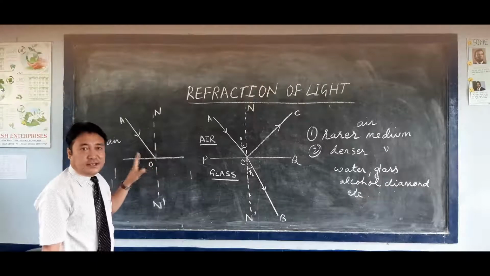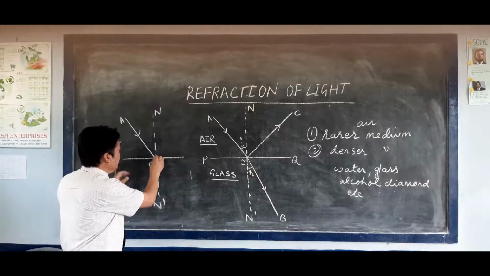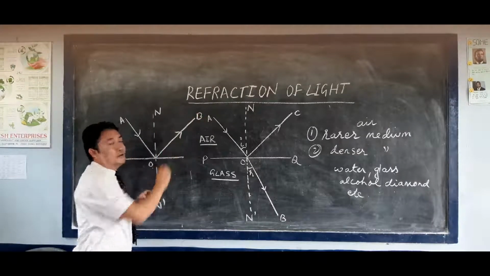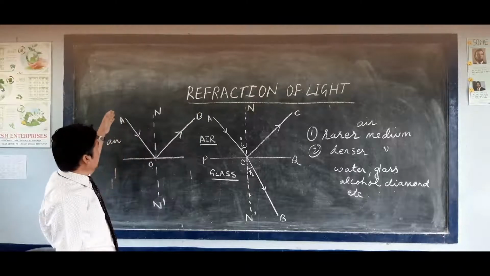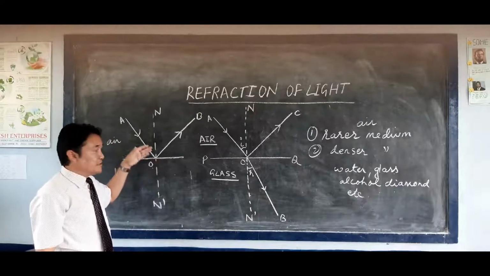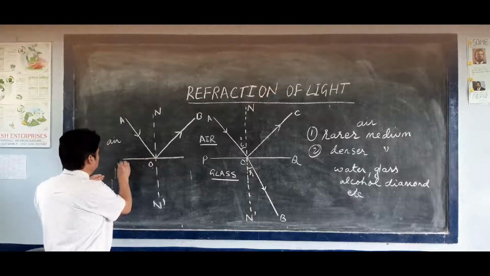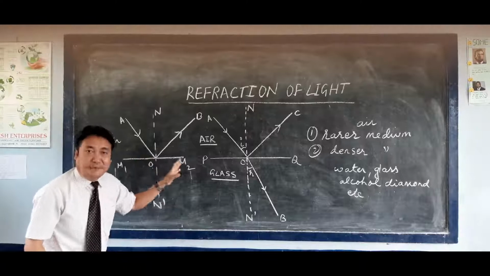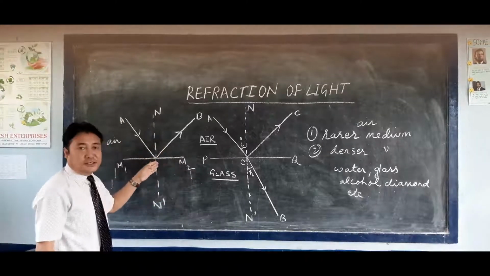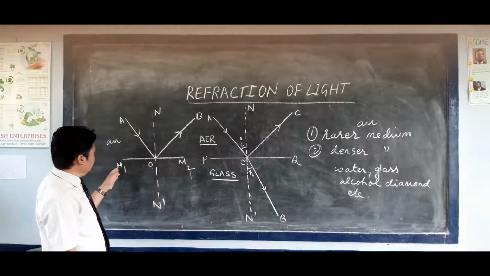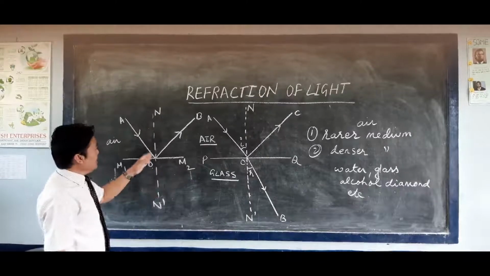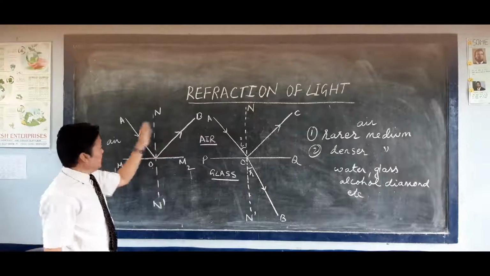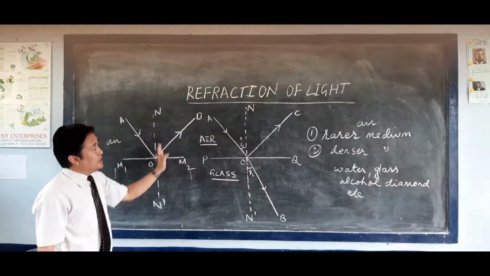When it falls on the reflecting surface, the ray of light will go back to the same medium. Whichever medium the ray of light is coming from, after striking the reflecting surface, let us consider M1 and M2 as a plane mirror, the reflecting surface, the ray of light will go back into the same medium.